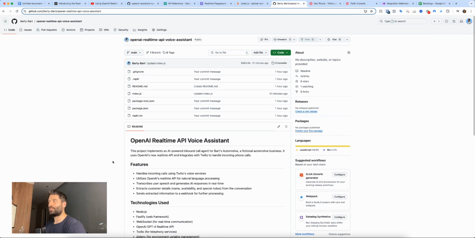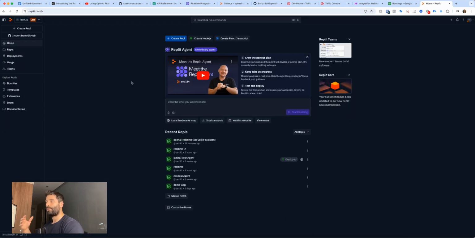Okay, so how do we actually launch this in Replit? Over in Replit, I'm already logged in, but if you don't have an account already, just sign up. You can sign up for free. Otherwise, it's $20 a month. That's the plan that I'm on for Replit Core. I've got heaps of things running and deployed in Replit. I build all of my clients' projects in here. Whenever I build out code that has to be available online, I only use Replit. This is the very beginner friendly way to serve code online.